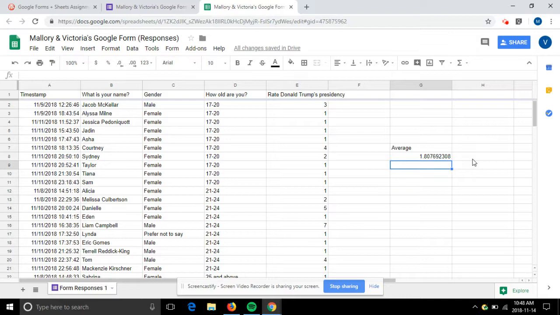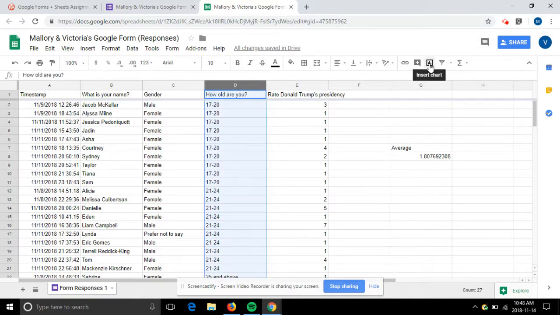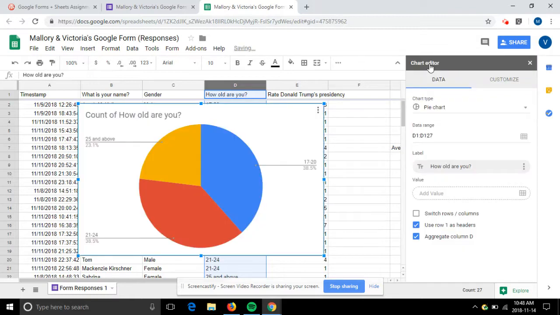Okay, the next thing we're going to do is create a pie chart based on the age groups that participated in the form. So we're going to go to the top. We're going to click on column D, go over to insert chart, and click on that real quick. Okay, so now from here we can customize it now that you can see our beautiful pie chart.